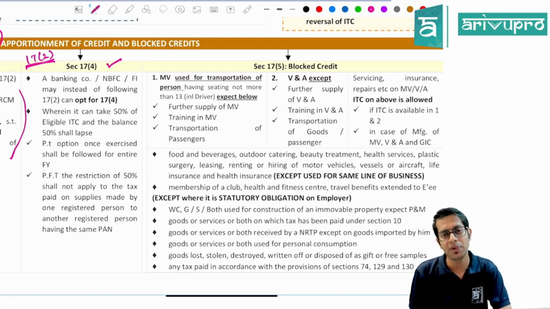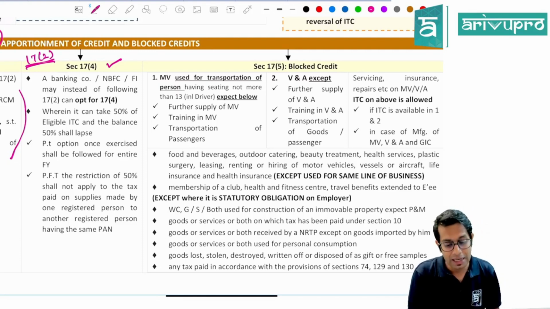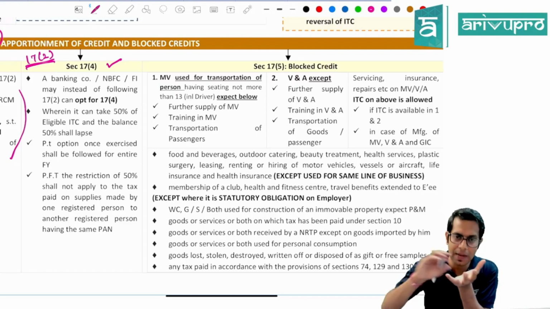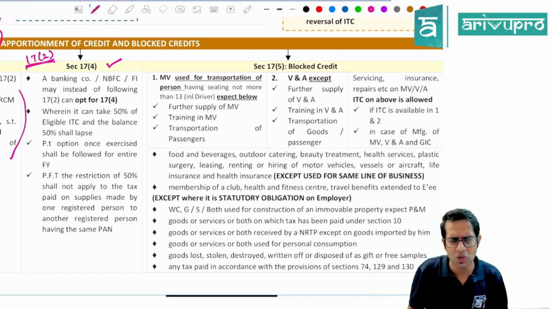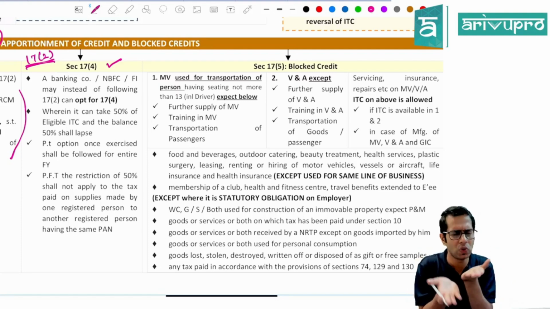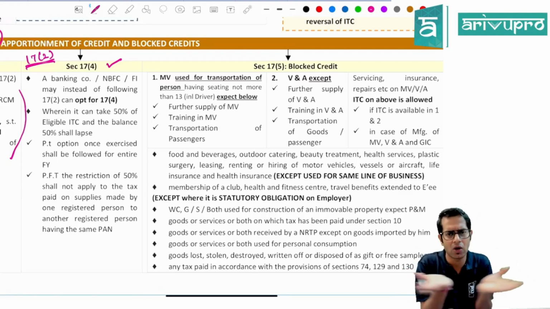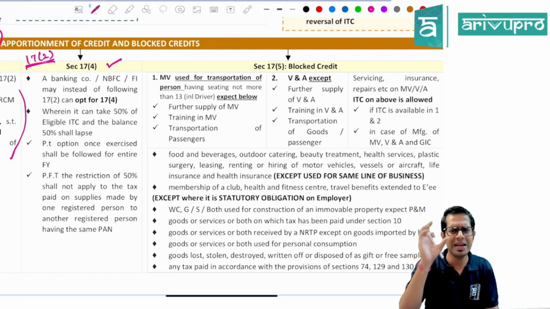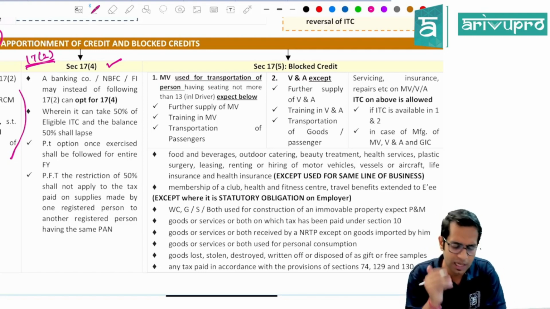So a banking company, financial institution, or NBFC may opt for 17(4) instead of opting for 17(2), wherein whatever eligible input tax credit is there, 50% of that you directly take, and the balance 50% shall lapse. You don't have to do the computation of how much exempt supplies you have made and how much taxable supplies you have made, and accordingly distribute proportionately. You don't have to do all those things. Directly, whatever eligible input tax credit is there, 50% of that you take, and the balance 50% shall lapse.